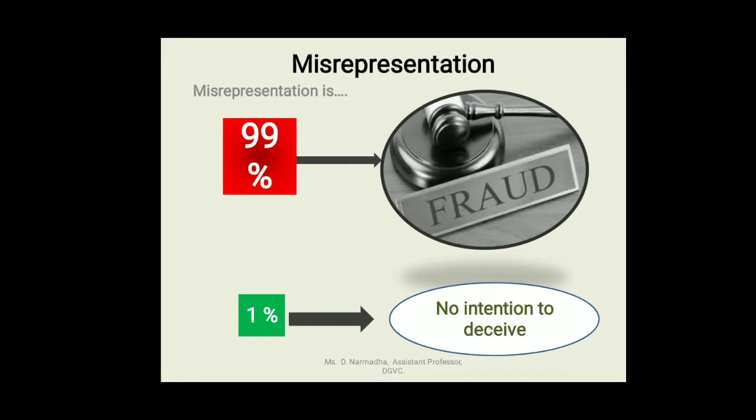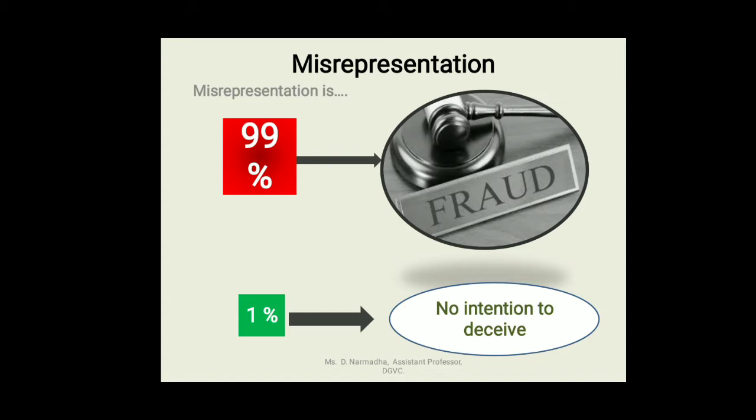You do not intend to deceive the other. You might be making a false statement, but you do not believe it to be false. Here you are thinking that you are making a true statement, though in reality it may be false. But you think that it is true and you won't deceive the counterparty.